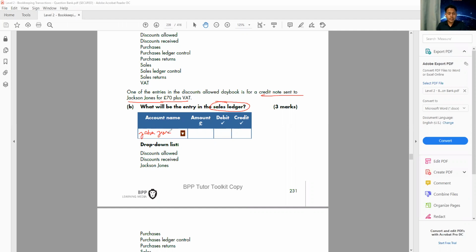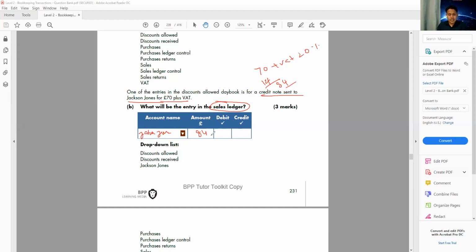And how much am I going to give as discount? 70 plus VAT. VAT is 20%, so 70 times 20%, that is 14, yes. So that should be 84. Very well done, Seppi.